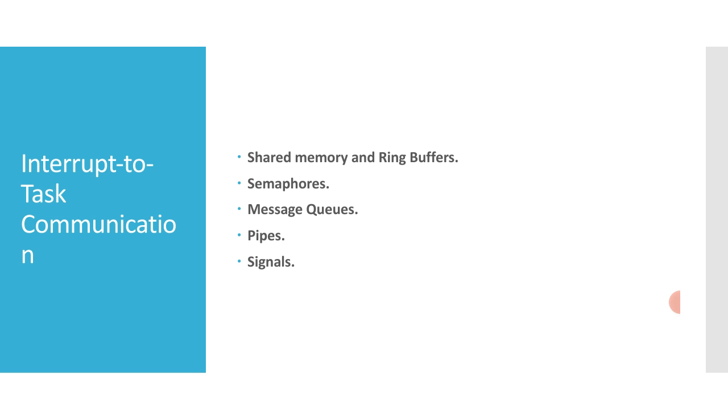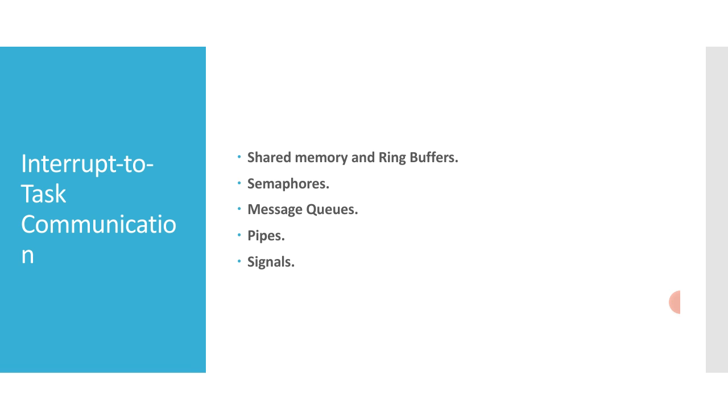ISRs must not invoke any I/O routines on pipes other than the write method, which we discussed in the pipes video.